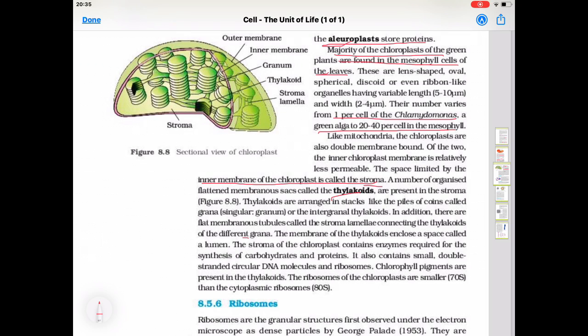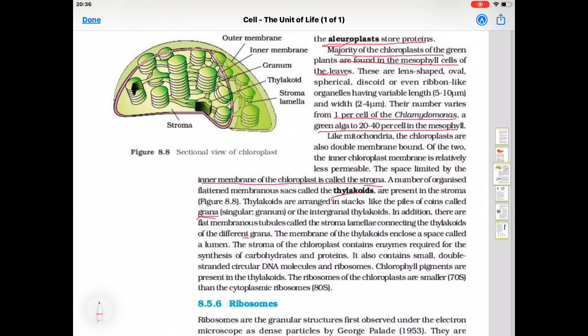Thylakoids are arranged in stacks one above the other like piles of coins and called grana or the intergranal thylakoids. In addition, there are flat membranous tubules called the stroma lamellae connecting the thylakoids of the different grana.